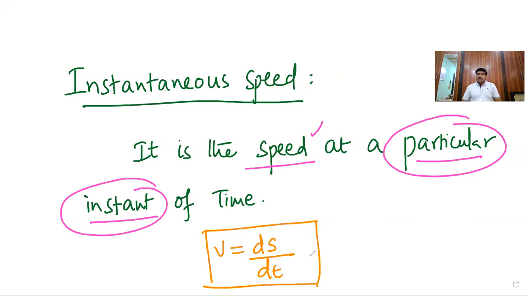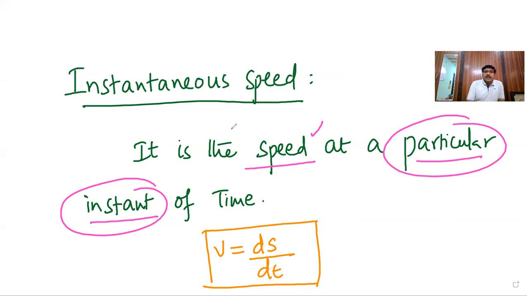Is it clear? Now, observe carefully. We have seen three terms. First one is what? Speed, simply distance by time. Second one is average speed, when there is a longer duration, then total distance by total time. Third one is instantaneous speed, at a particular instant, very small distance, very small time. Clear? Three terms: speed, average speed, and instantaneous speed.